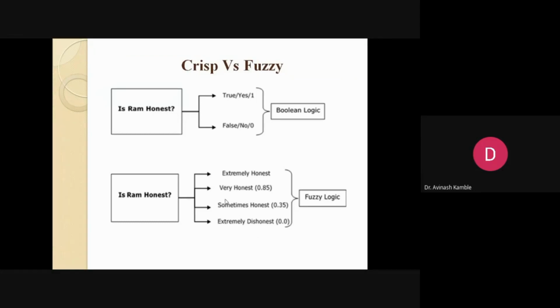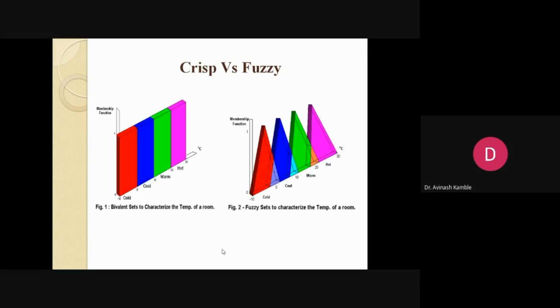There are four different parameters, and as we all know, depending on the situation, we adapt and try to behave accordingly. So this nature is known as a fuzzy nature. This is fuzzy logic, where we can adopt those things: extremely dishonest, sometimes honest, very honest, extremely honest. So in practical situations, we are not using crisp things, rather we are using fuzzy logic.